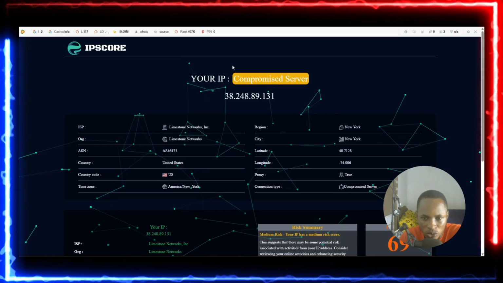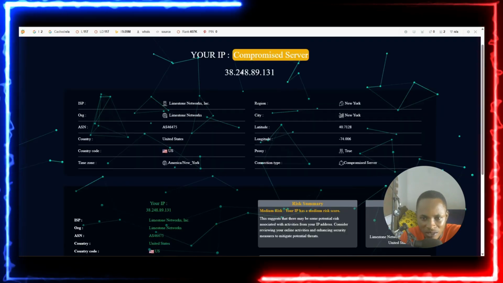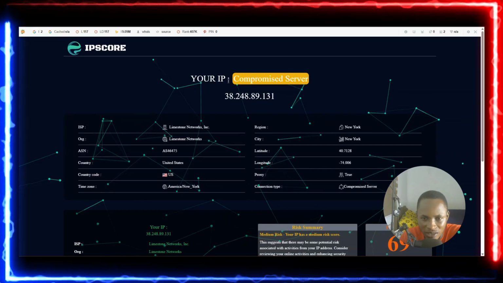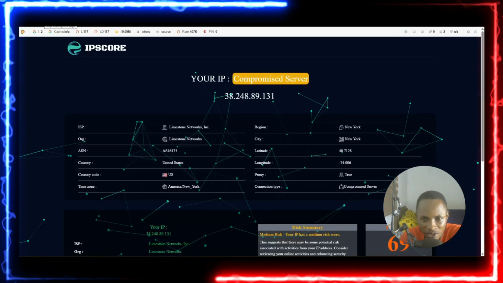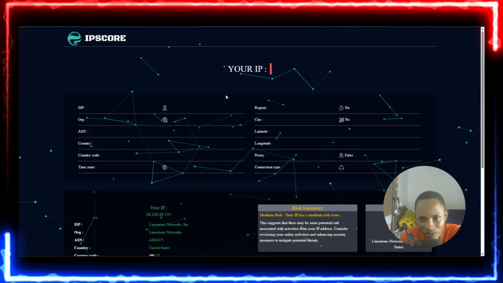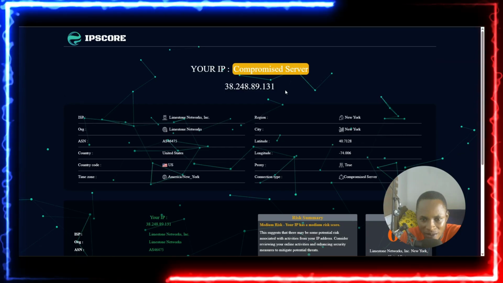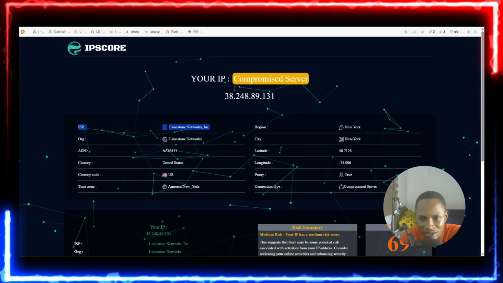You can see over here it says compromised server, and it's not green. If I refresh, I think it's going to give me another IP address. Let's check whether it gives us another one. Even the IP address is very static over here, and you can see this is not green.